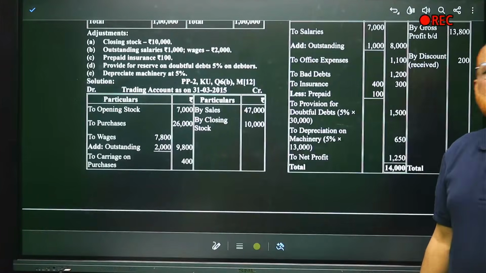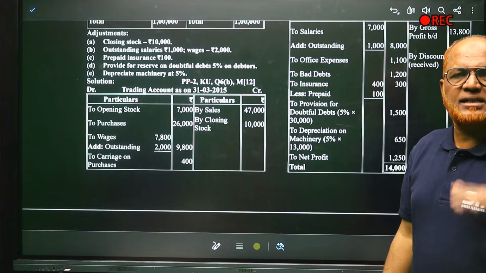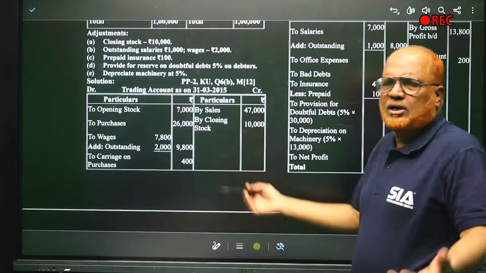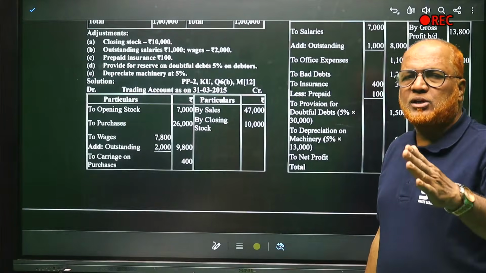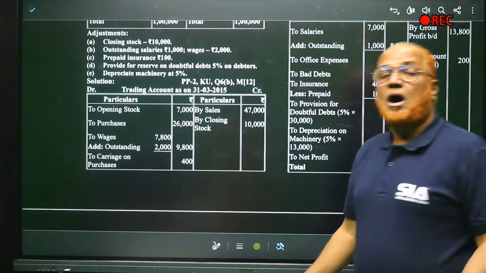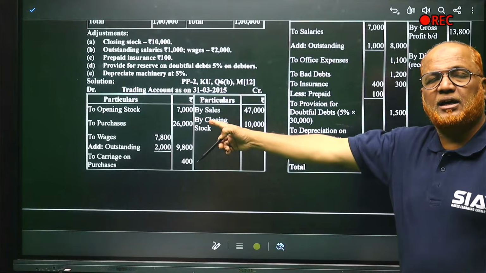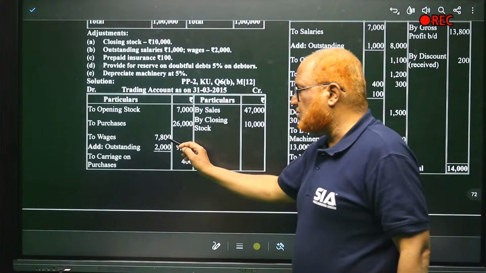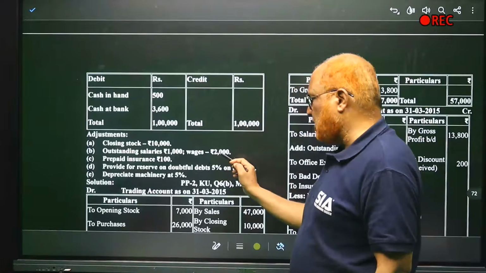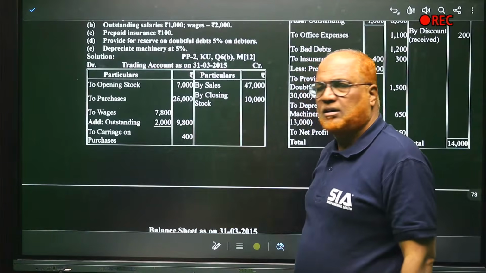Now, it's very easy to find out the gross profit. Trading account. Two items on credit side, sales and closing stock. By sales 47,000, by closing stock 10,000. Only two items. Debit side, opening stock plus purchases. Opening stock 7,000, purchase 26,000. Apart from that, wages are there. Wages is a direct expense that should be taken in trading account. So wages 7,800, outstanding wages 2,000. So we add 7,800 plus 2,000, 9,800.